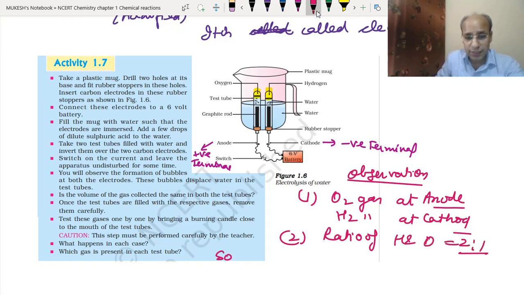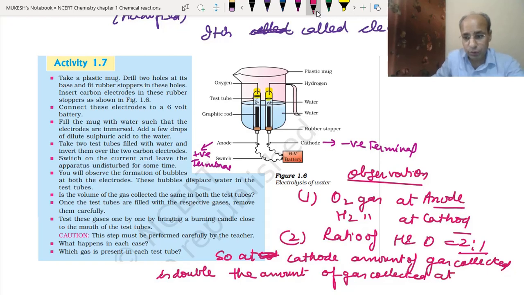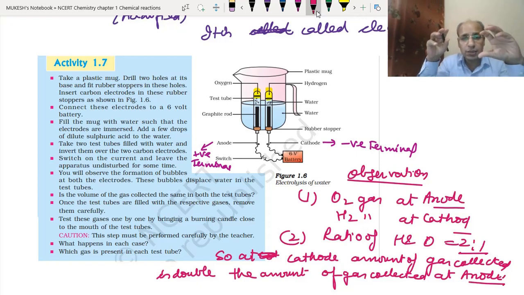So this is the reason the amount of gas collected at the cathode is double the amount of gas collected at the anode. Okay, so you have a question in the NCERT book. That question is, why is the amount of gas collected at the cathode double the amount of gas collected at the anode? What is the reason?